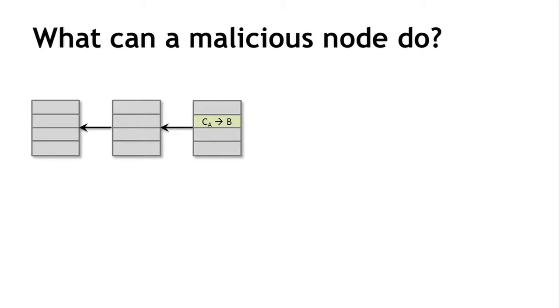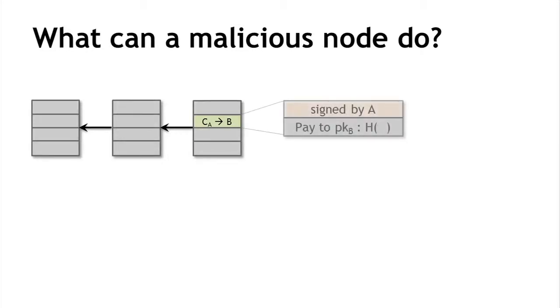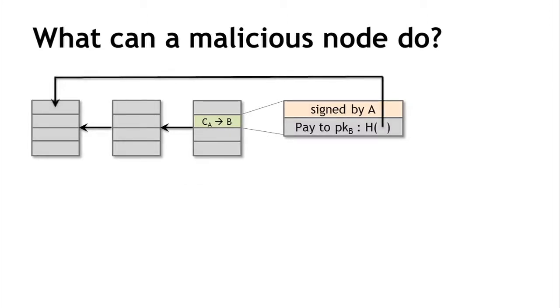Let's zoom into this in a little bit more technical detail. A transaction, as we saw earlier, is a data structure that contains Alice's signature here and an instruction to pay to Bob's public key, and also a hash. What is this hash? This hash represents a pointer to the transaction where Alice in fact received that coin from somebody else, and that must be a pointer to a transaction that was included in some previous block in the consensus chain. So visually, it's going to look something like this.